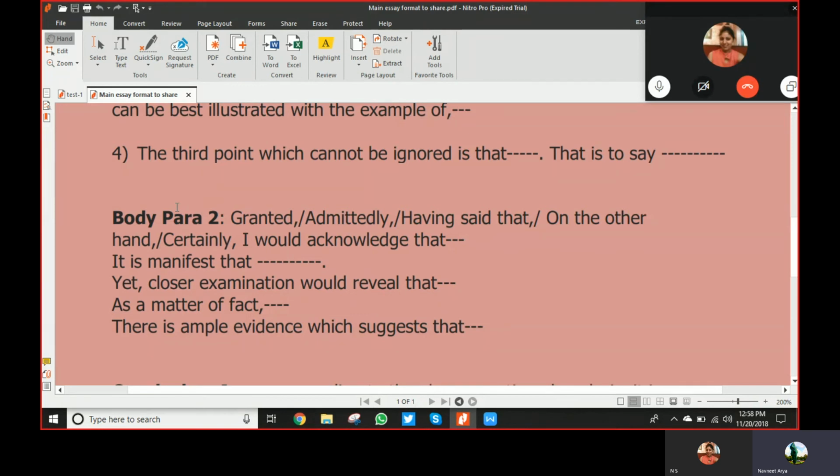Here with body paragraph 2, you should start with "however." When you're taking a neutral stand or a partial stand, you say, however, homework is considered really important, but there are a few demerits of it. If it is burdening or causing stress to a student, it should be taken care of properly by the parents and school authorities.